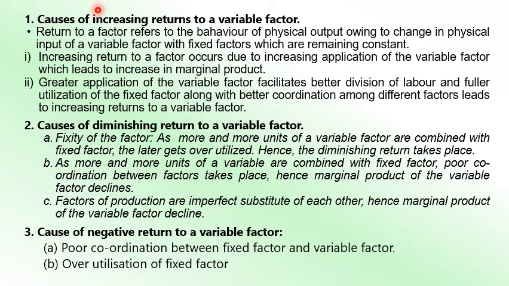Obviously, when you are getting maximum production under stage 2, stage 2 is the appropriate or ideal position for a producer to operate. If he operates under stage 2, then his production will be maximum and the objective of profit maximization will be fulfilled. So that is the law of variable proportion.